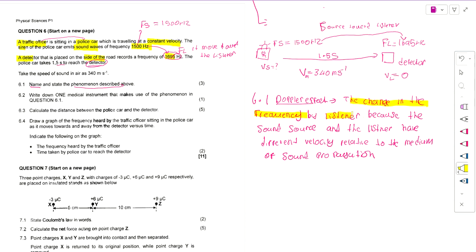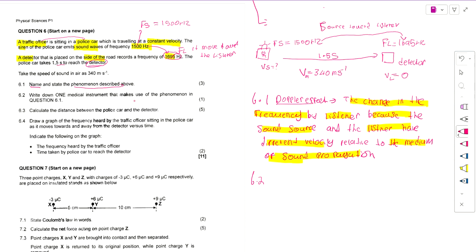Why is there a change in the frequency of the listener? Why is the listener not hearing 1500? Because the sound source and the listener have a different velocity relative to the medium of the sound propagation. That's why there is a difference. So 6.2 now, they're asking us to write down the medical instrument that makes use of